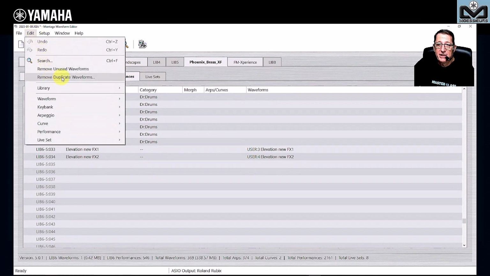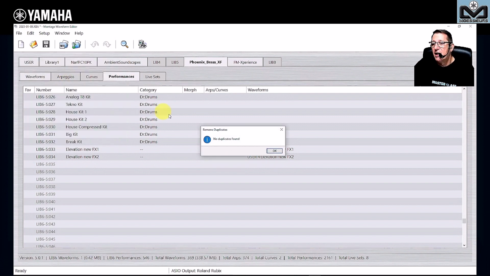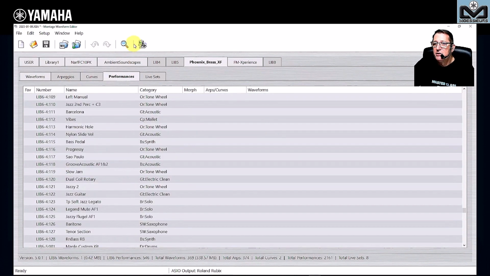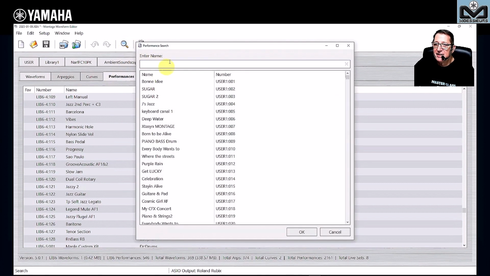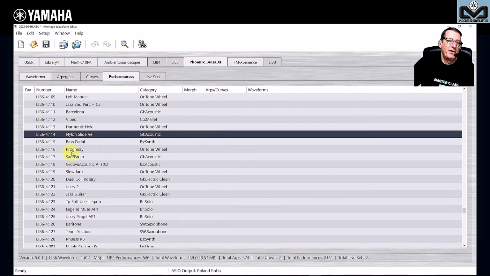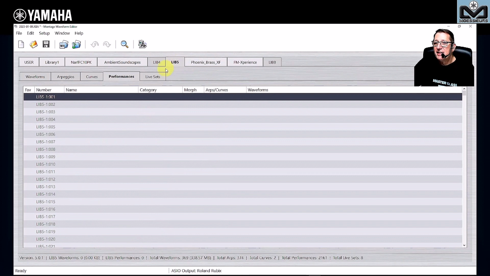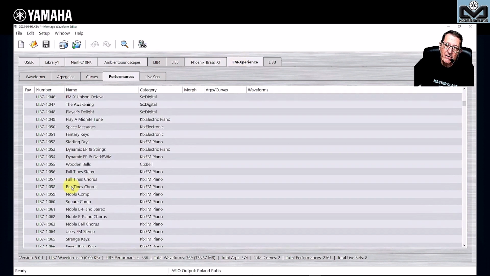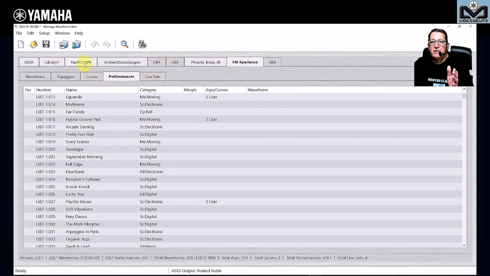If you have duplicate waveforms, we can remove them also. Here I do not have any because I have removed all that I need. You can search for performances, and by writing the name, you can decide if you want to delete something as you want. There's a lot of things. So you see, I free my library 5.